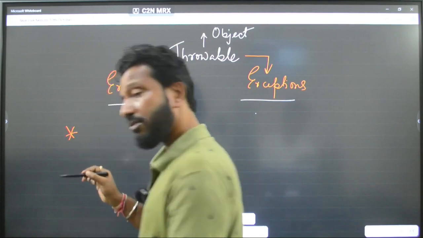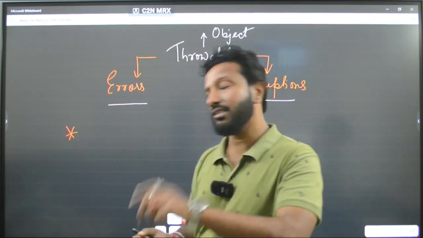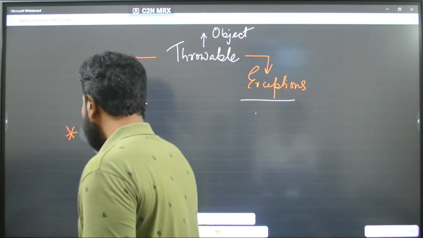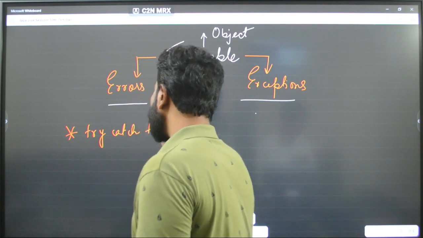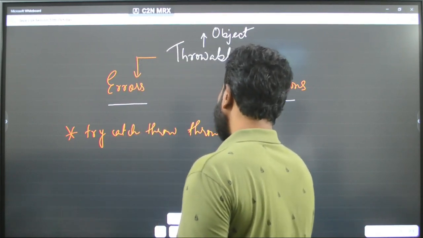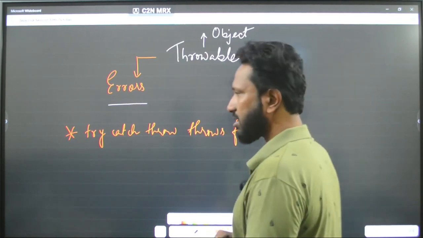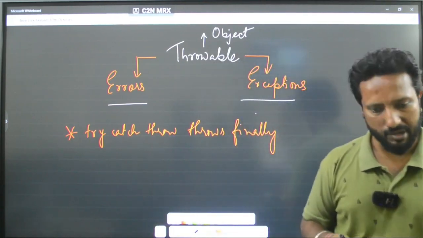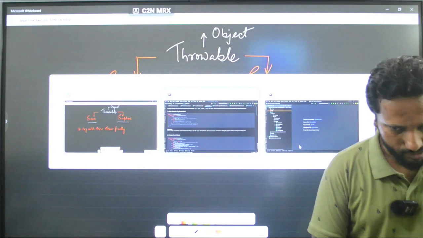We have learnt about exceptions, the basic idea, the definition. We have learnt about the types. Now, let us see the important use of try, catch, throw, throws, and finally. Okay, and we will understand all of them one by one. So, let us take a simple example now. I will go back to my editor.